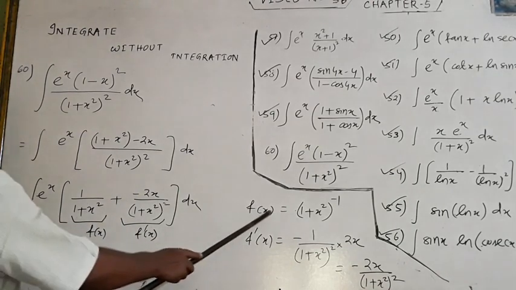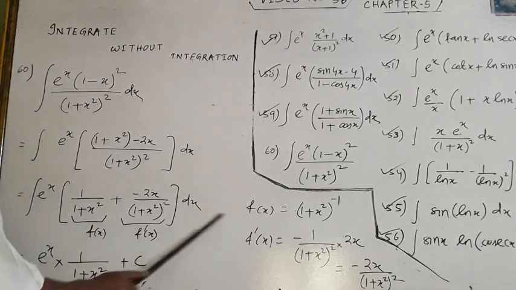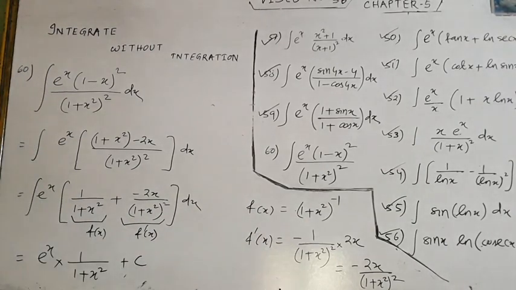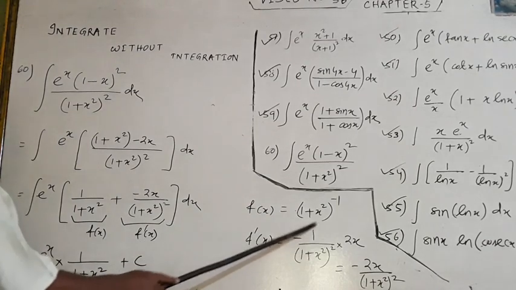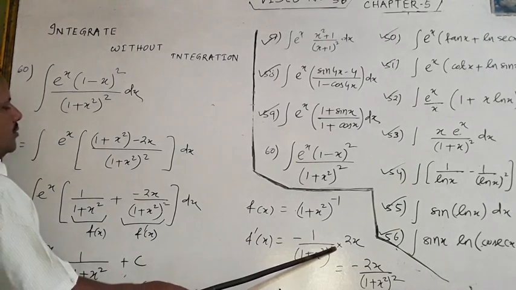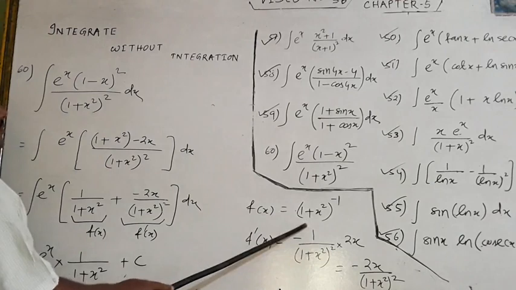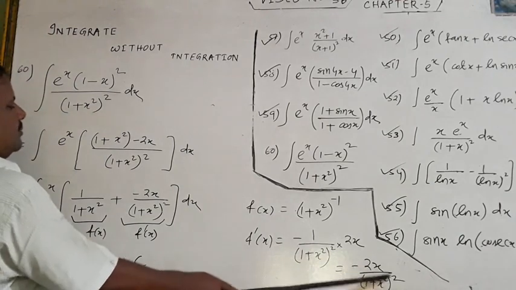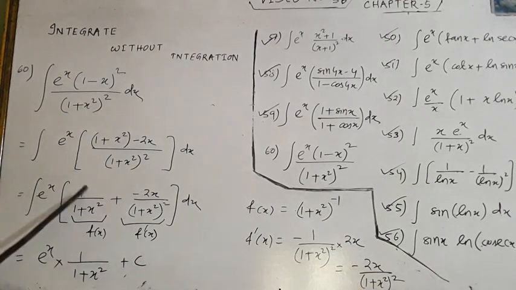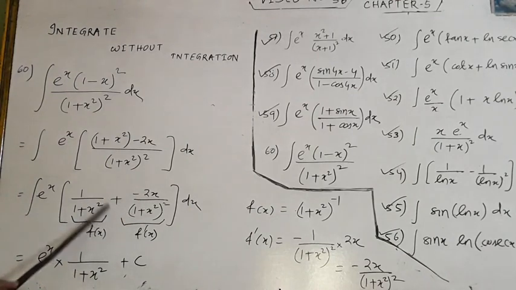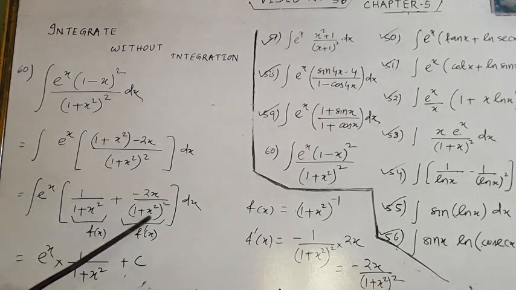f x is what? f x is 1 by 1 plus x square. I am taking 1 plus x square to the power minus 1. Then f dash x will be what? f dash x is minus 1 by 1 plus x square whole square into the derivative of 1 plus x square, that is 2x. It is minus 2x by 1 plus x square whole square. So this is f x and this becomes f dash x. And we know the formula: e to the power x, f x plus f dash x is e to the power x f x, that is 1 by 1 plus x square.